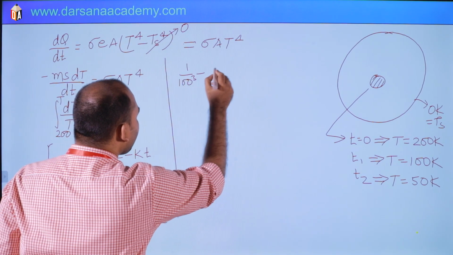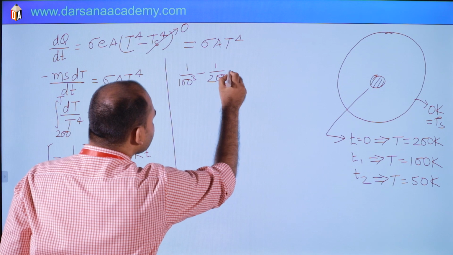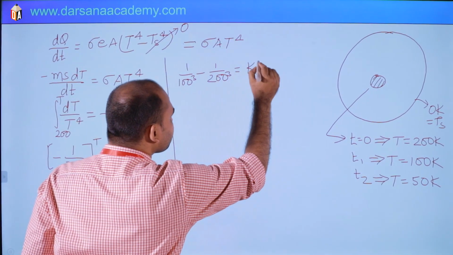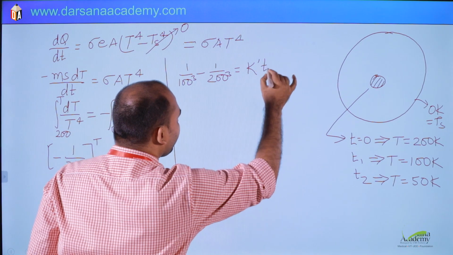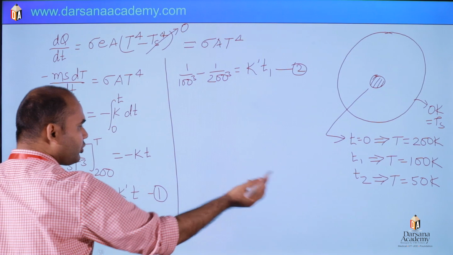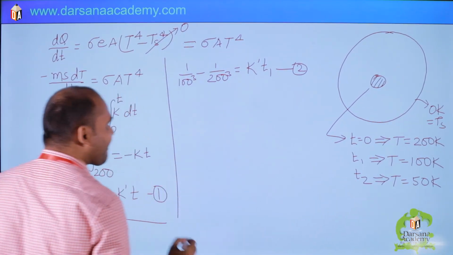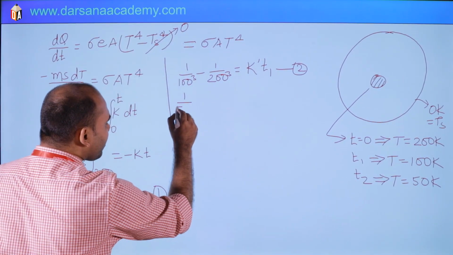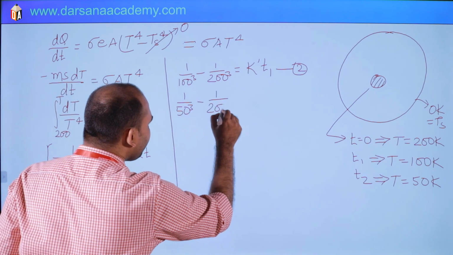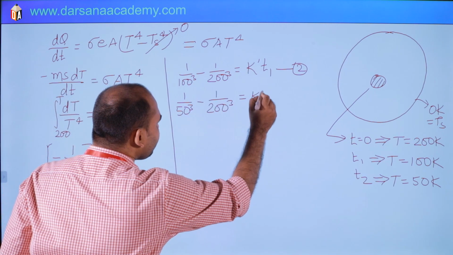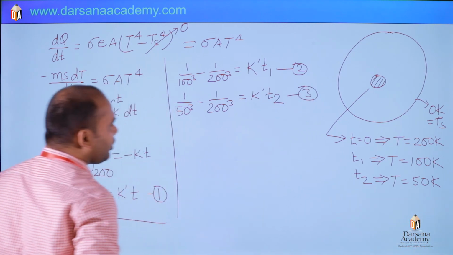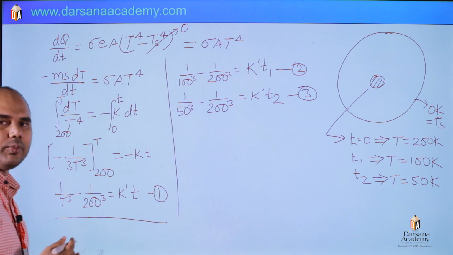So 1 by 100 cube minus 1 by 200 cube is K dash T1. Equation second. Then for this condition, 1 by 50 cube minus 1 by 200 cube is K dash, any constant, T2. So equation third. Okay, we have to find T2 by T1.